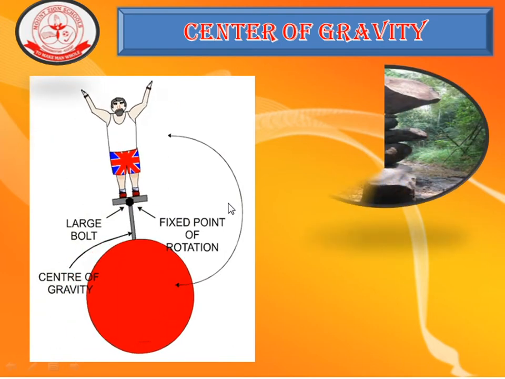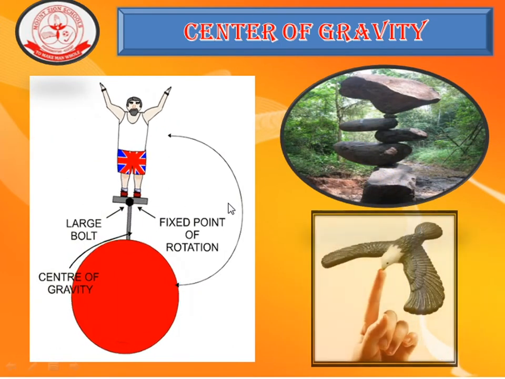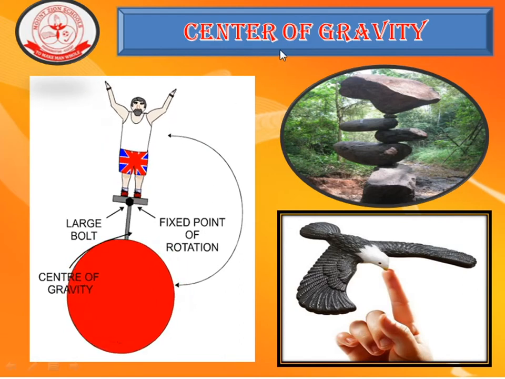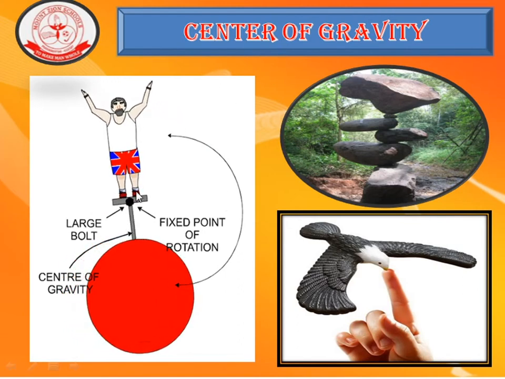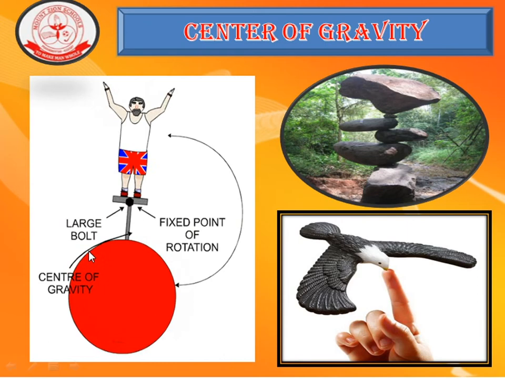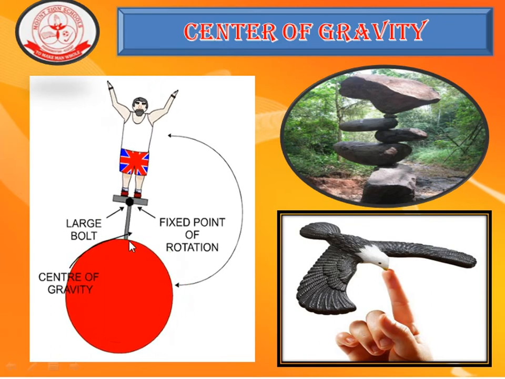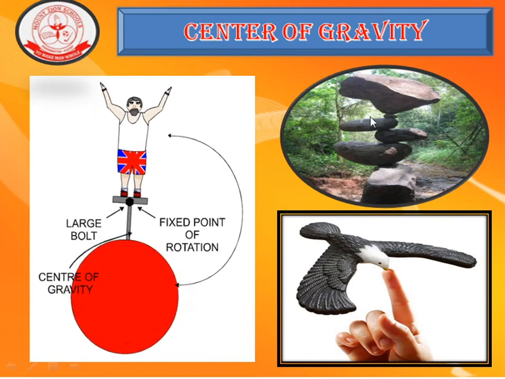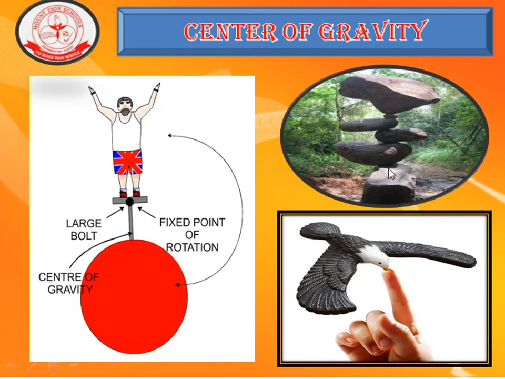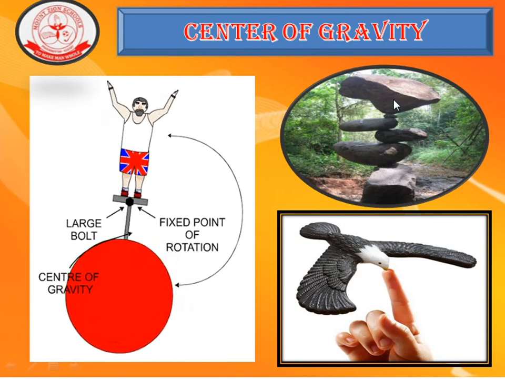Here, some examples are given for center of gravity. Here, a man is moving on a large boat, and he is maintaining balance because he is moving about the center of gravity. And here all these stones are kept together without falling, in a fixed position.